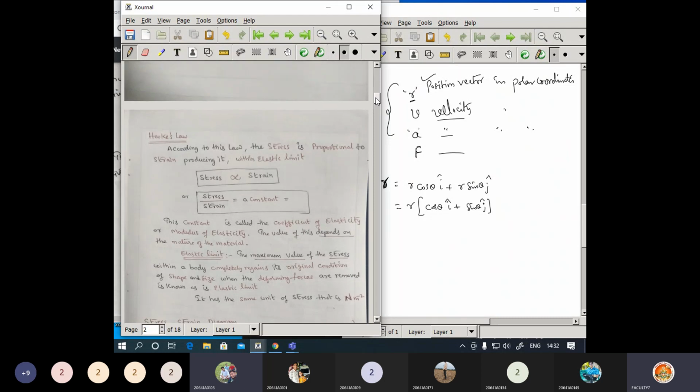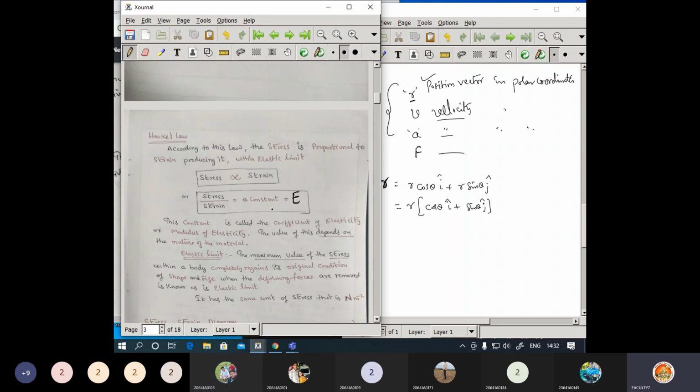Now I may ask a sample question on the modulus of elasticity. With Hooke's law, stress is proportional to strain, so stress by strain equals a constant, which you can write as E, the modulus of elasticity.